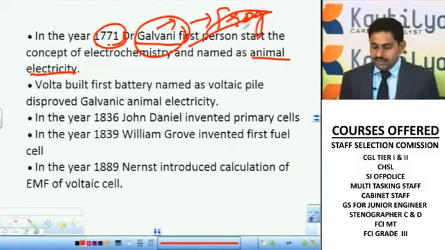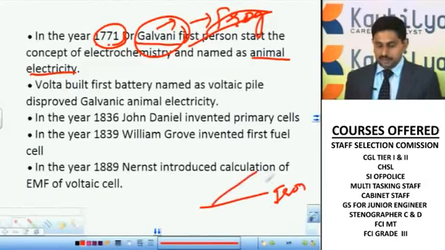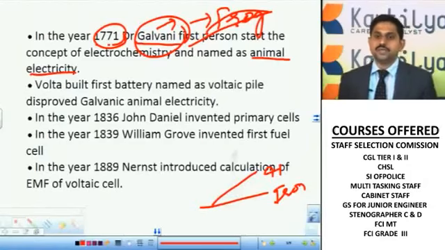So actually the reason is here in this fork. The fork consists of one kind of metal, say for example it may be made up of iron, and another fork may be made up of some other metal like aluminum. So he has used different metals. One fork is made up of iron, another fork is made up of aluminum. With contact with these forks, some production of electricity happened.